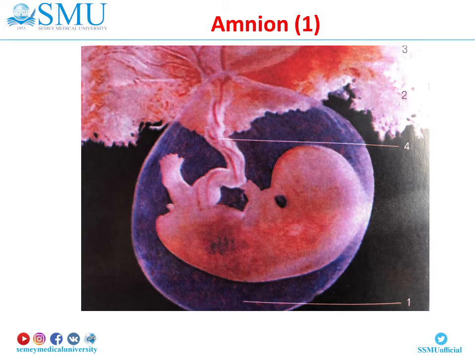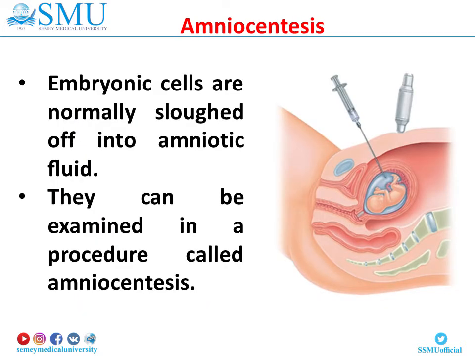Amnion usually ruptures just before birth. It and its fluid constitute the bag of waters. Embryonic cells are normally sloughed off into the amniotic fluid. They can be examined in a procedure called amniocentesis, which involves withdrawing some of the amniotic fluid that bathes the developing fetus and analyzing the fetal cells and dissolved substances.